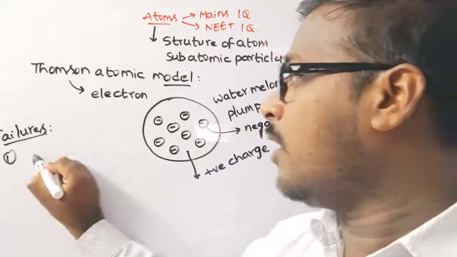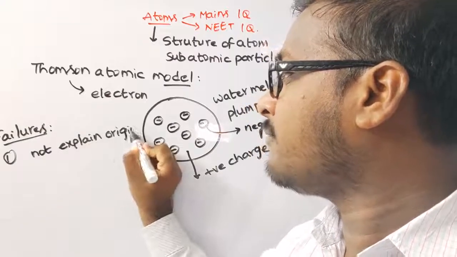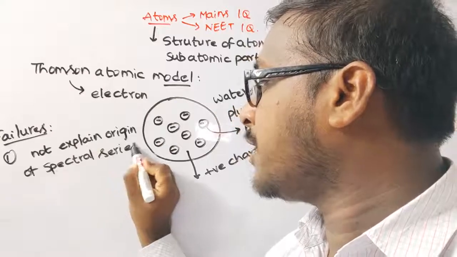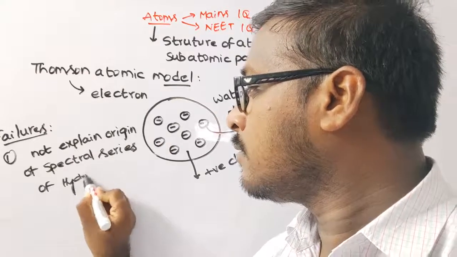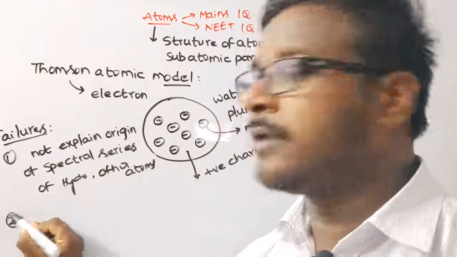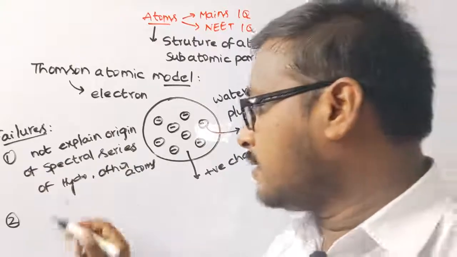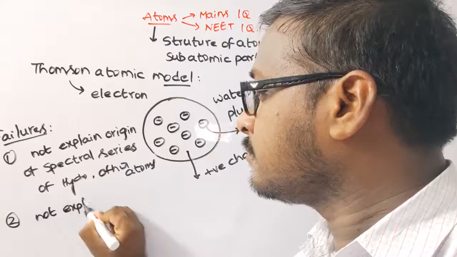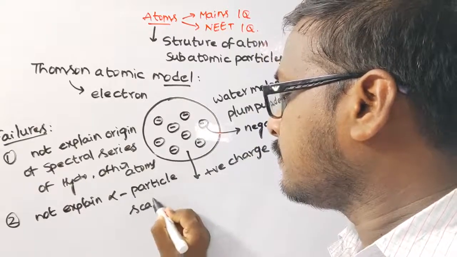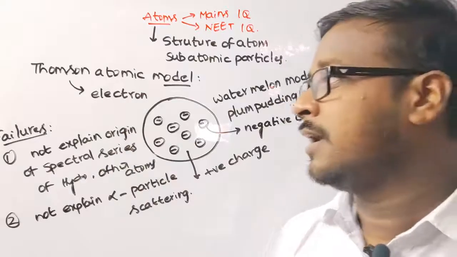The second failure is that it failed to explain the large angle scattering of alpha particles. Okay, this is the Thomson atomic model.